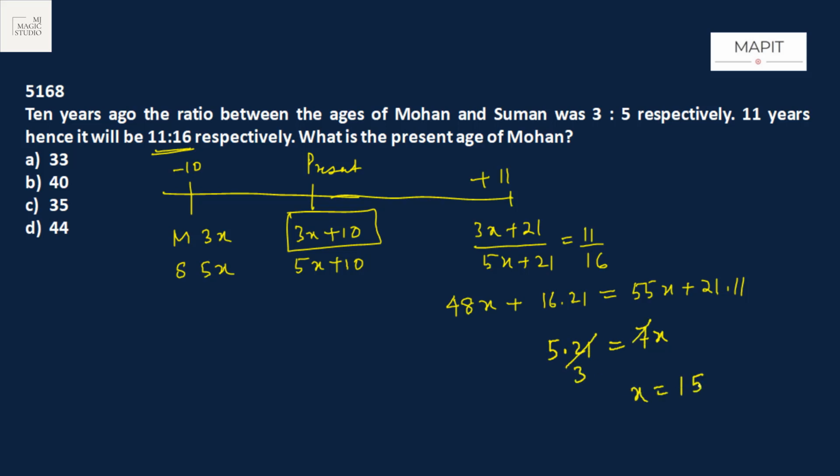That means x is equal to 15. What is the question? What is the present age of Mohan? Present age of Mohan is 3x plus 10. That is 3 into 15 plus 10, 45 plus 10, that is 55. So the present age of Mohan is 55 years. That is option C.